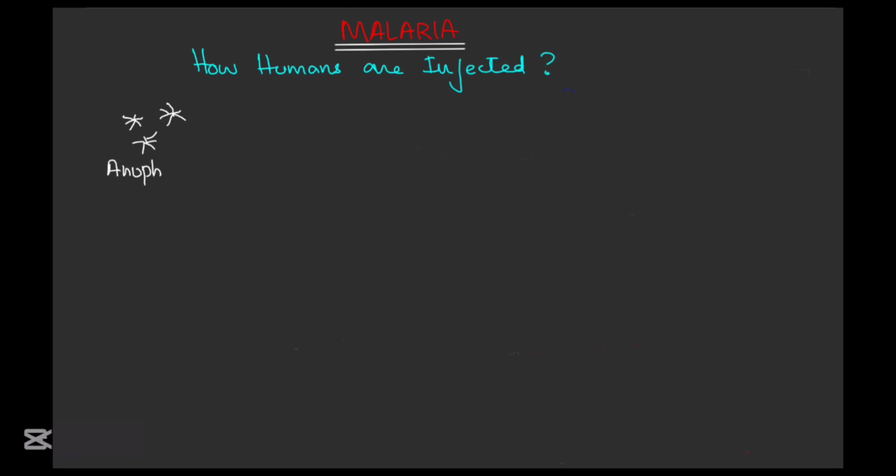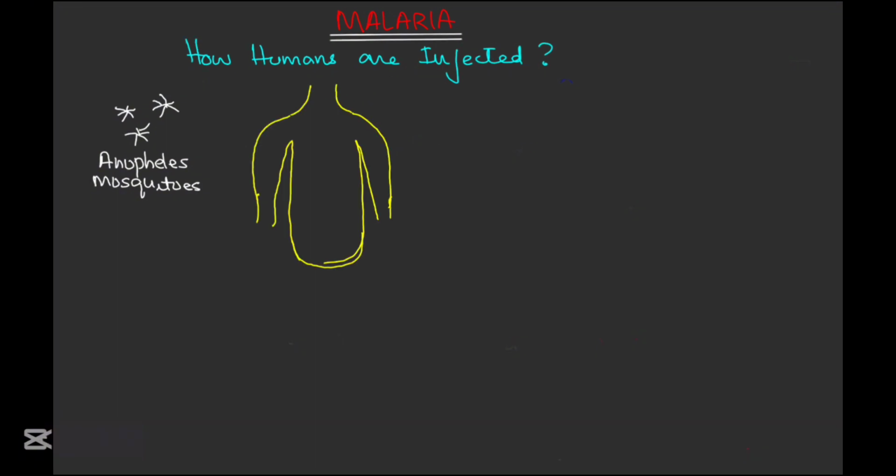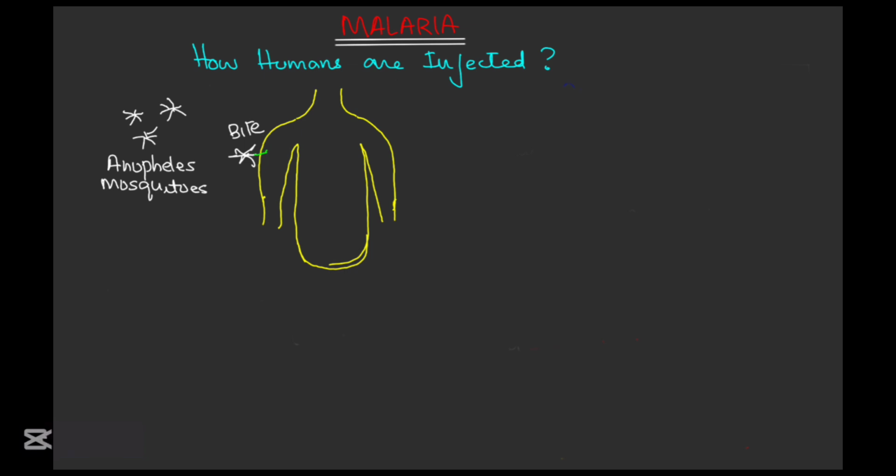Now let's talk about how humans are infected by these Anopheles mosquitoes. The human infection begins when a female Anopheles mosquito bites a human. It inoculates or injects plasmodial sporozoites from its salivary glands during a blood meal.